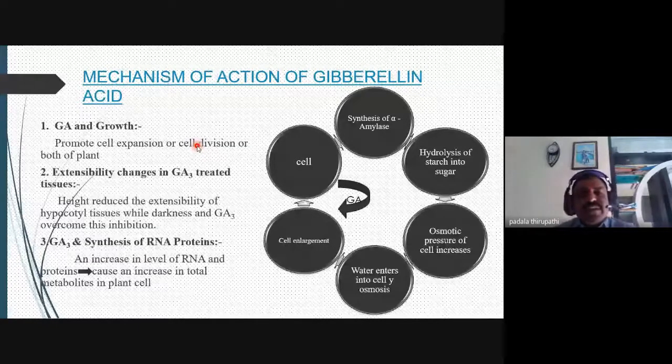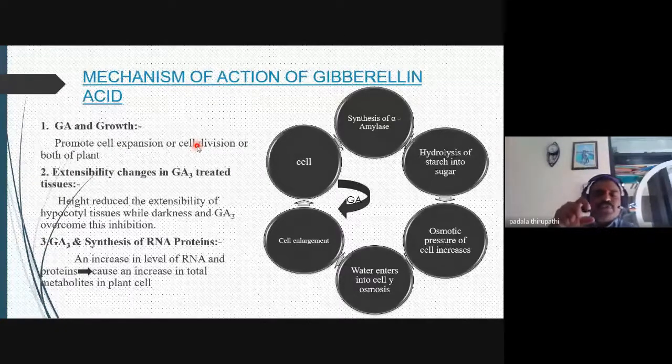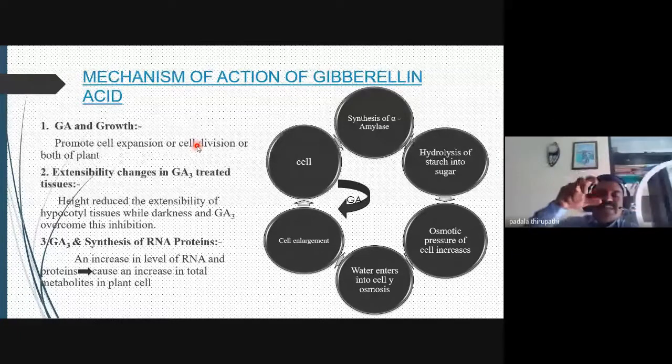While in darkness, whenever we put the plants in the dark, GA3 overcomes this inhibition. Actually, the hypocotyl tissue has reduced height.